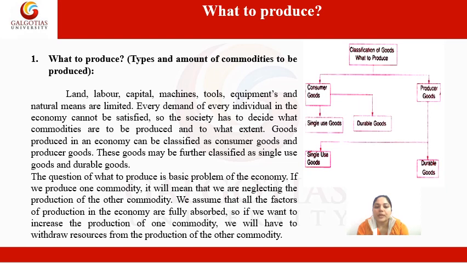So the question of what to produce is the basic problem of the economy. If we produce one commodity, we are going to neglect or sacrifice the production of another commodity. So we assume that all the factors of production in an economy are fully absorbed. If we want to increase the production of one commodity, we will have to withdraw resources from the production of the other commodity. So basically, in what to produce, we have to keep in mind which type of goods we need to produce and in how much quantity.